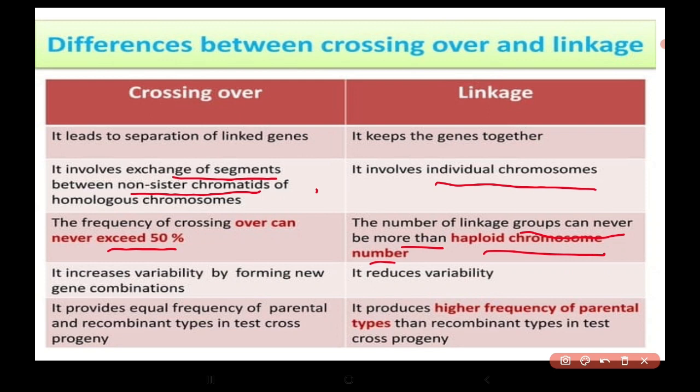Crossing over increases variability by forming new gene combinations. Linkage reduces variability. Crossing over provides equal frequency of parental and recombinant types in test cross progeny. But in case of linkage, it provides higher frequency of parental types than recombinants in a test cross progeny. So linkage retains the parental characters, whereas crossing over leads to new recombinations.